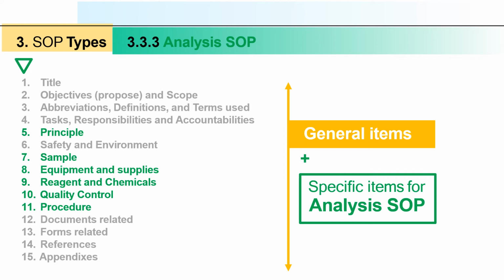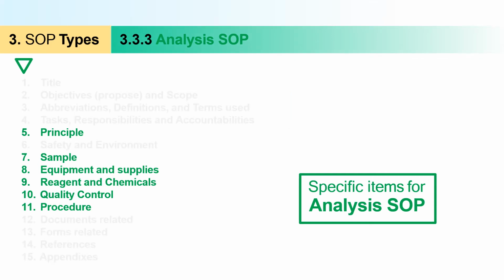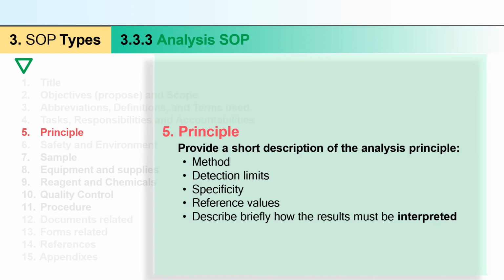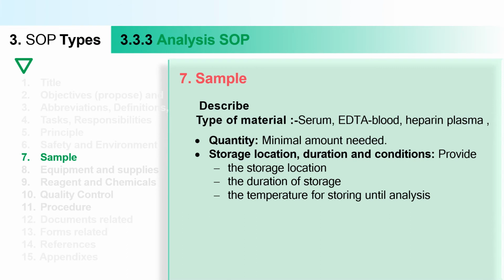In principle you will write the method, detection limit, specificity, reference values, and describe briefly how the result must be interpreted. Next, with the sample: which type of sample you are using, how much is required for the analysis, what the storage conditions are, duration of storage, and temperature for storing. You have to write them.